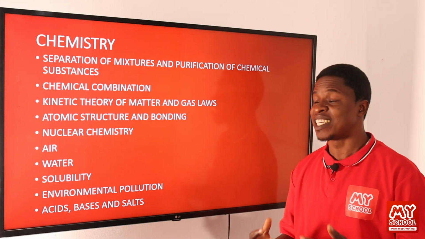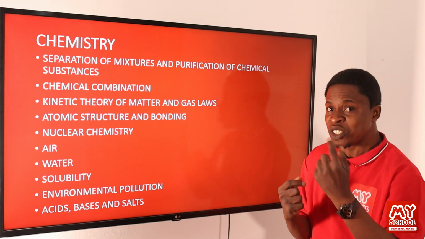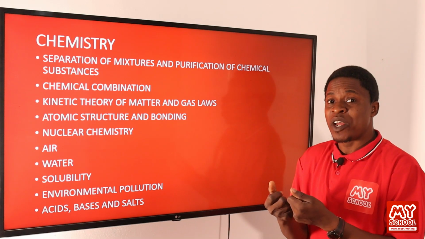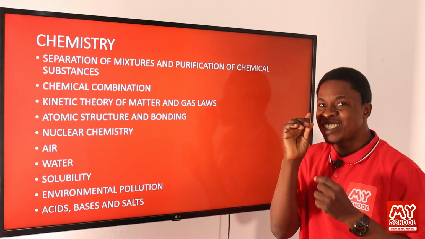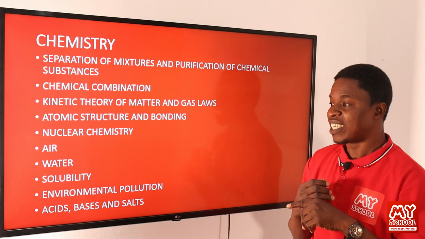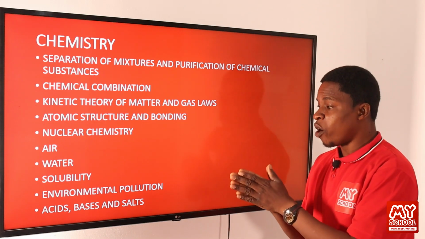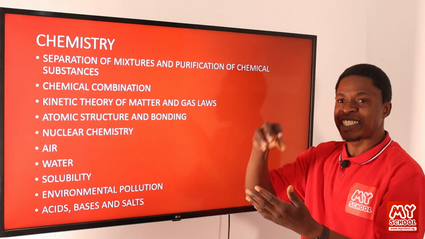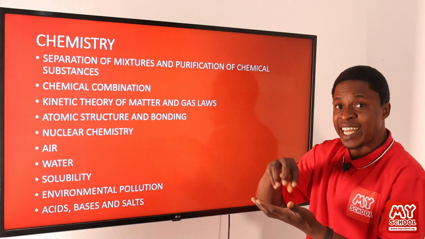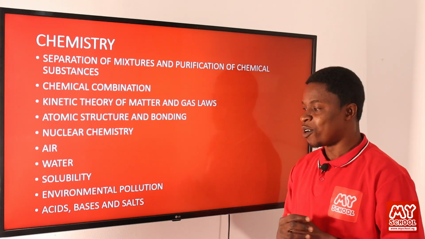There are some salts that when you expose them, they absorb moisture and then they turn into solution. There are some salts that when you expose them, they absorb moisture, they don't turn into solution, but they just become sticky. You know, there are some salts that, in fact, when you expose them, they lose the moisture that is present in them. So also we'll be looking at water of crystallization, the amount of water that is present, the moisture content that is present in that particular salt. All of those ones we'll be looking at under salt.